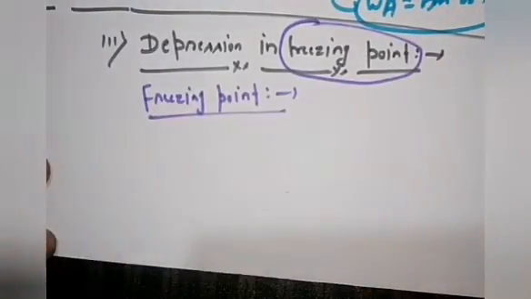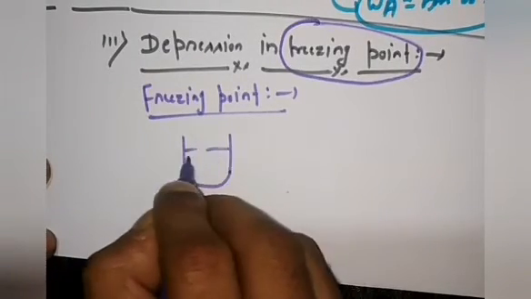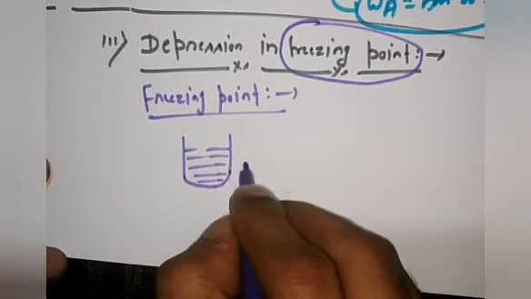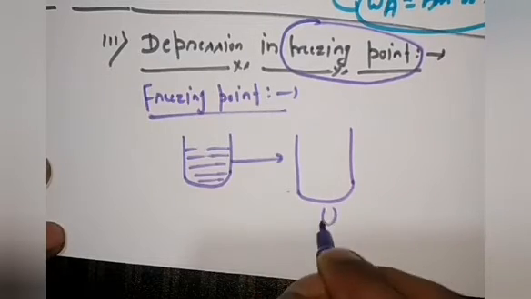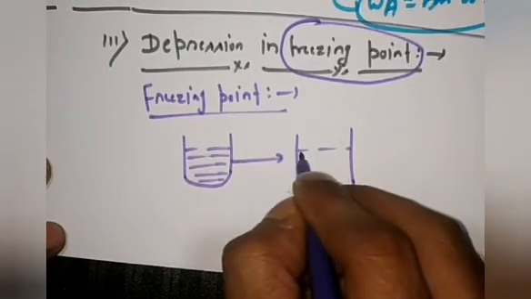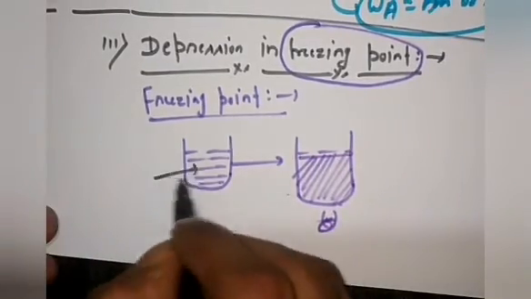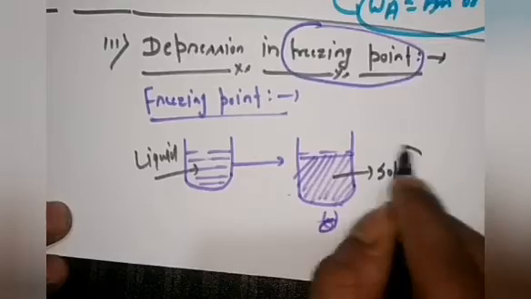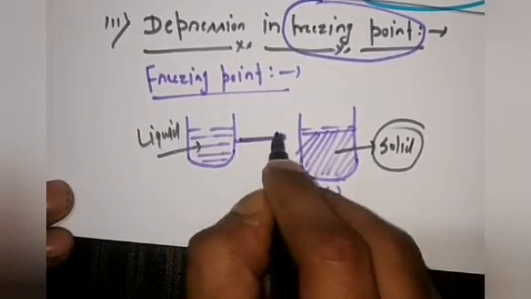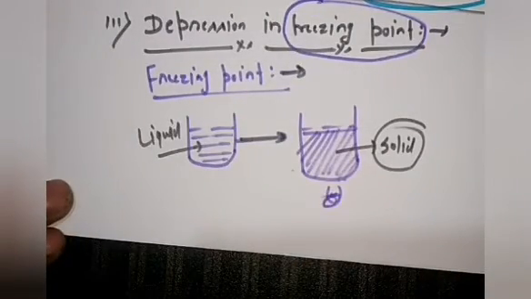Freezing point of a substance. Just understand these things. See, this is a substance which is in the liquid state. You are decreasing the temperature by any means, and it gets solidified. Here the substance was in the liquid state, and here it gets solidified. This is in the solid state. So the freezing point of the substance is defined as the temperature, or the minimum temperature of a substance, at which the vapor pressure in the liquid phase is equal to the vapor pressure in the solid phase.